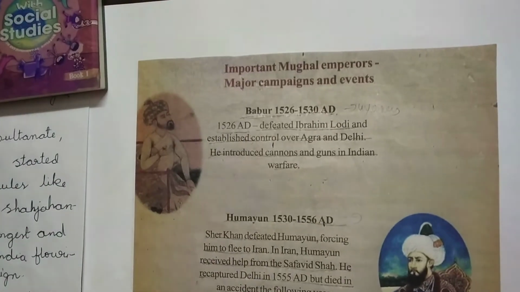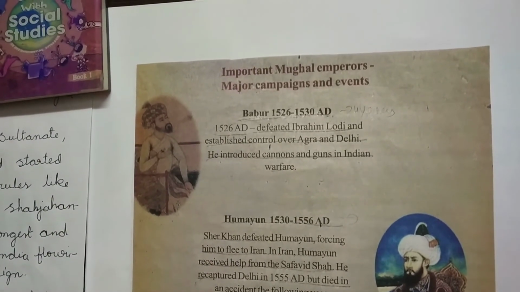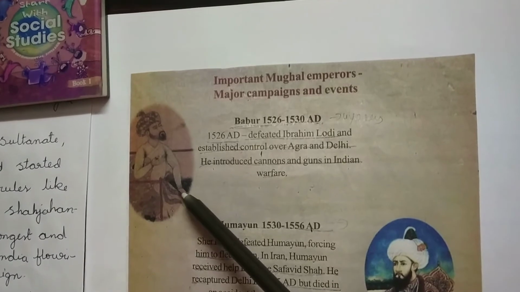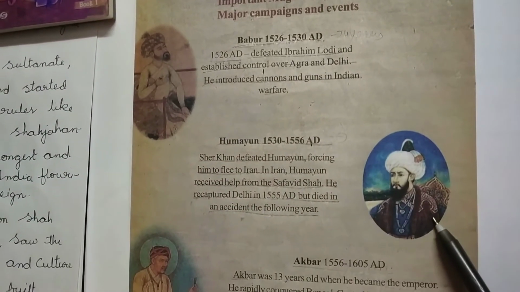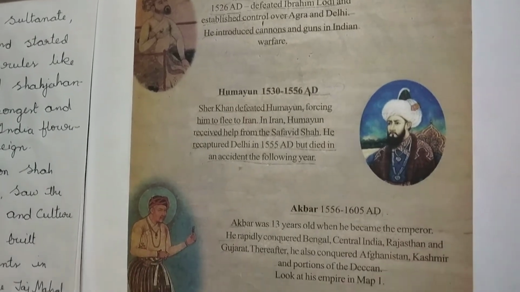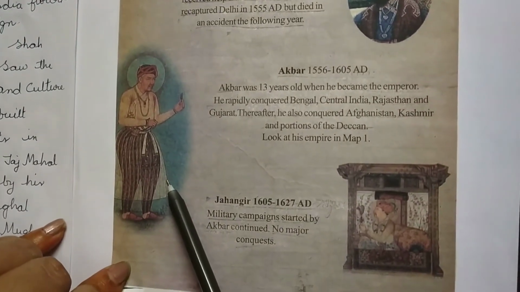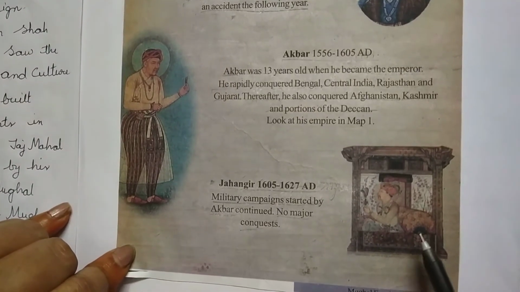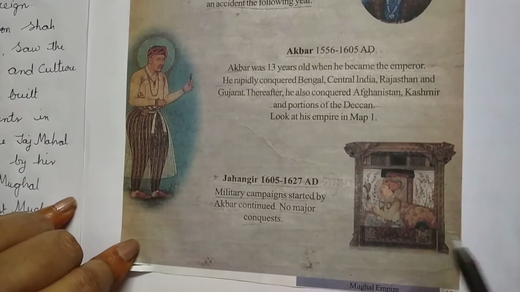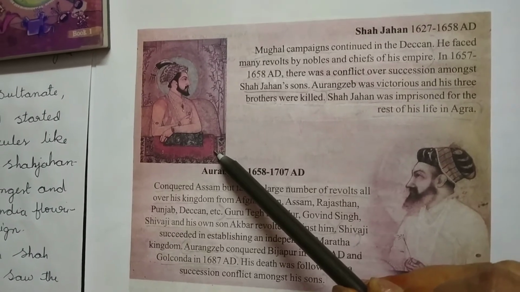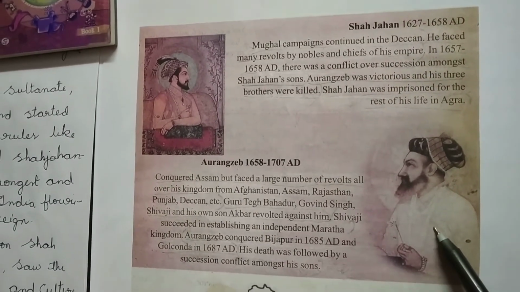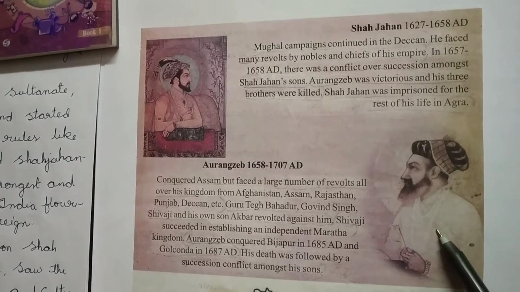Here you can see important Mughal emperors, major campaigns and events. Babur, 1526 to 1530 AD. Humayun, 1530 to 1556 AD. Akbar, 1556 to 1605 AD. Jahangir, 1605 to 1627 AD. Shah Jahan, 1627 to 1658 AD. Aurangzeb, 1658 to 1707 AD. Here you can see Akbar's reign.